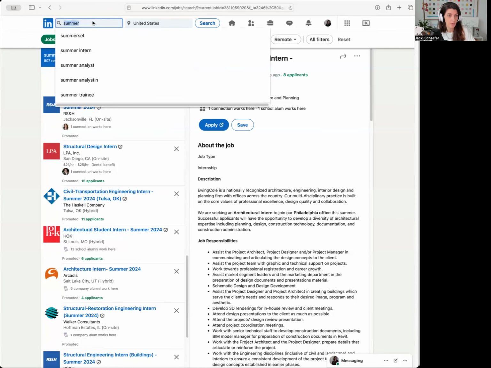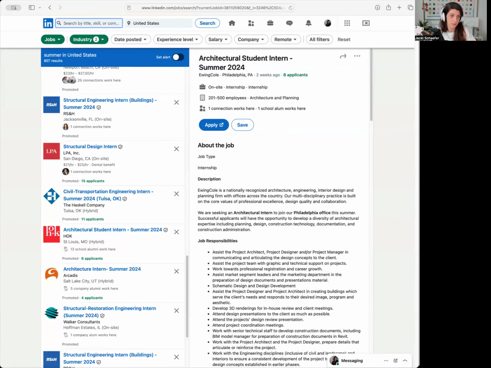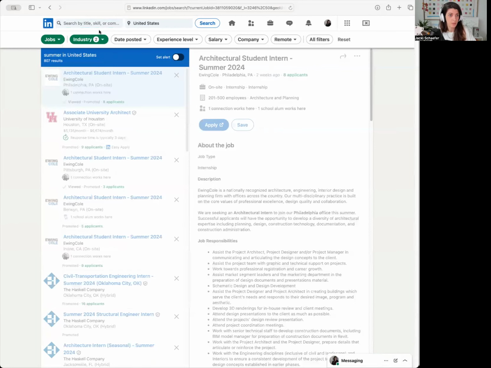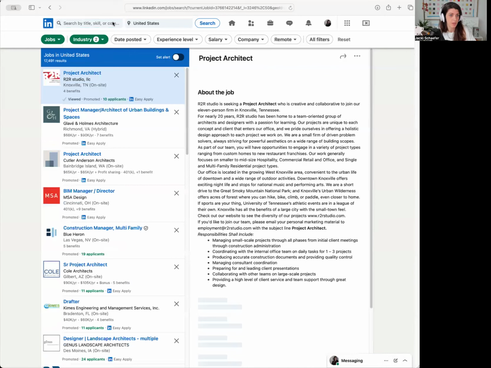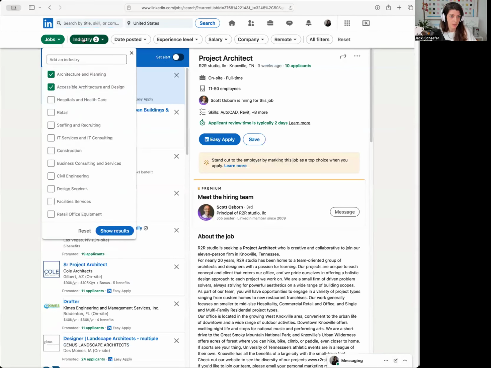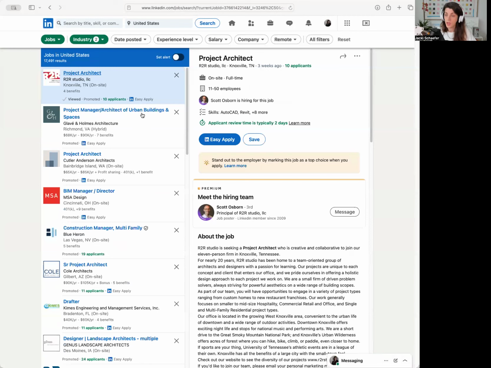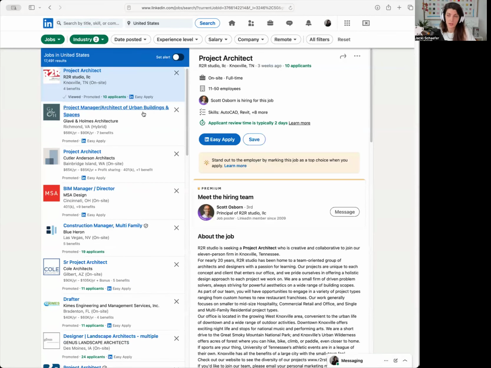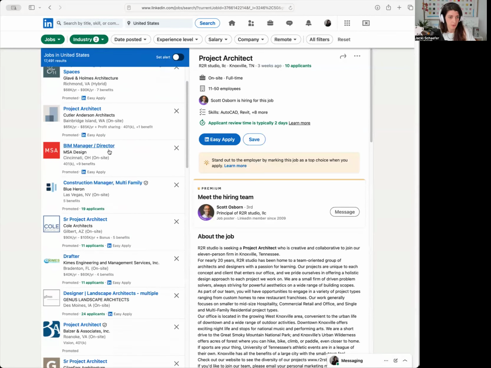Same thing with architecture formal jobs. All I'm doing, let's see if it worked. Yeah. All I'm doing is removing any search term here. So I'm leaving it completely empty on LinkedIn. I'm choosing my city and I'm choosing my industry as architecture, and it's going to bring me up every single job listing for architecture. And I'll do the same thing, which is to go through here and say, oh, maybe